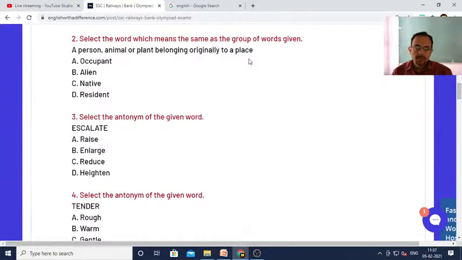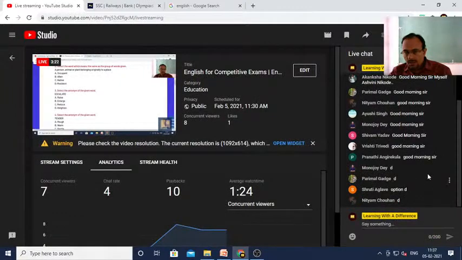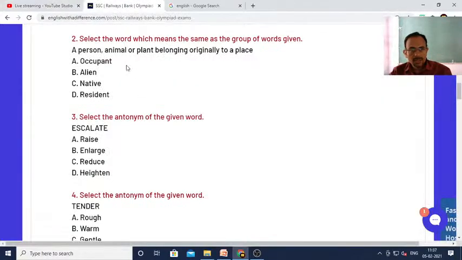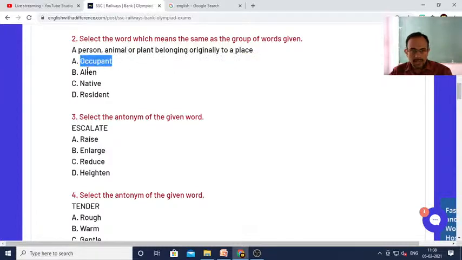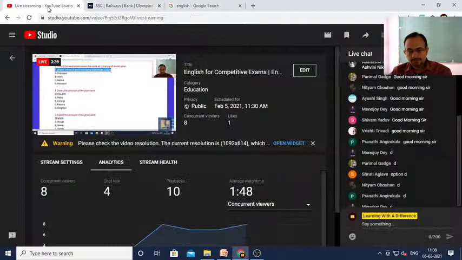Originally to a place. Let me see who is able to answer quickly. A, B, C, D. Which one do you think is the answer? Tell me quickly. I am looking forward to your answer. I am waiting for your answer. A person, animal, or plant belonging originally to a place. What should be the answer of this particular question? Is it occupant, alien, native, or resident? A, B, C, or D?